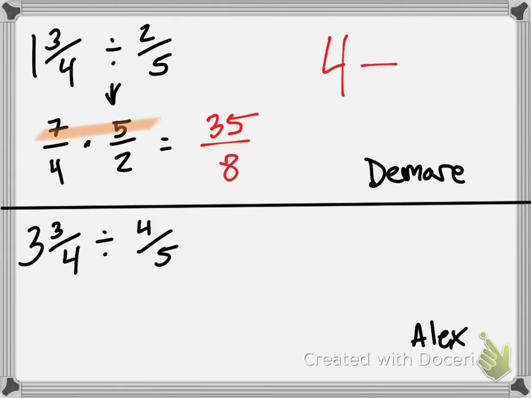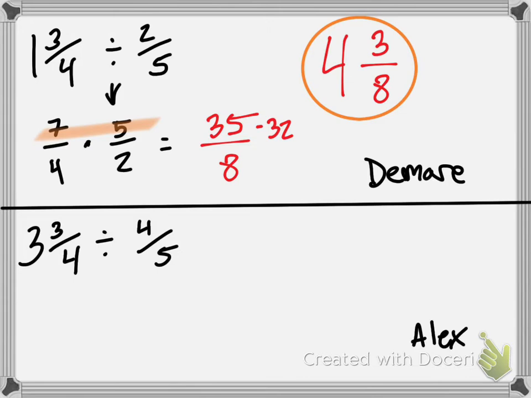What was 4 times 8? 4 times 8 is 32. So we're going to take that away from the top. What's 35 minus 32? It's 3. Perfect. We get our answer to be 4 and 3/8.